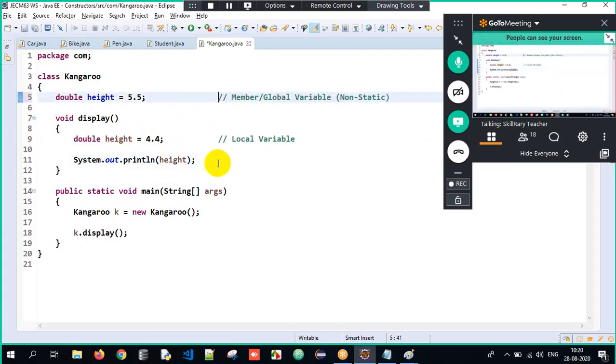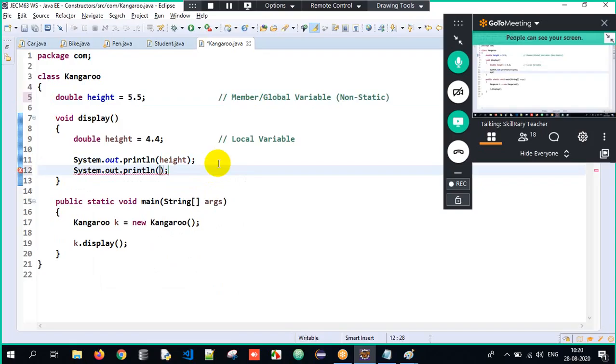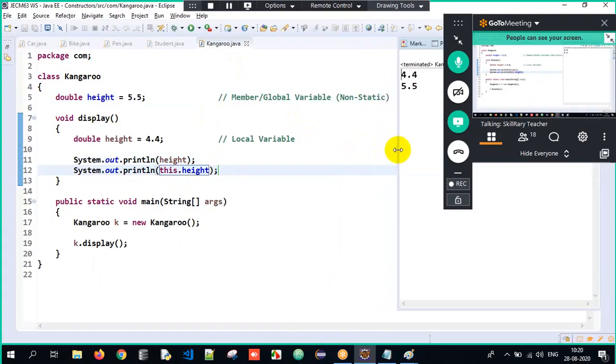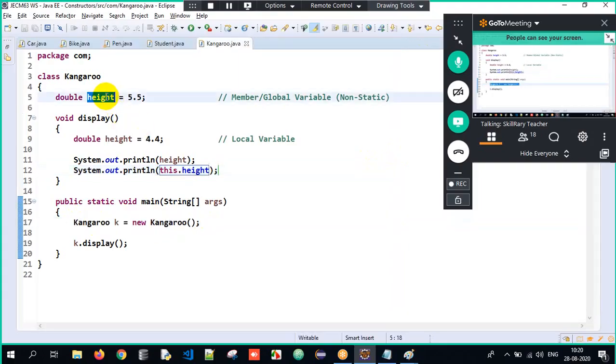Therefore, in order to access the member variable, we will make use of a keyword. What is that keyword? this dot height. When I write this dot height, I'm getting the output as 5.5. Meaning, this keyword is used to point to the current object's variable. So kangaroo is the current object, correct? And that height is a non-static variable. So when I write this dot height, it is pointing to the current non-static variable that is present within the object, that is height here. So I get the output as 5.5.